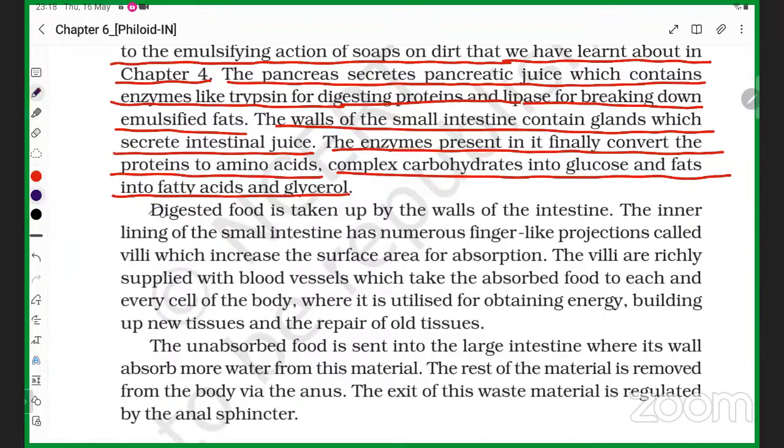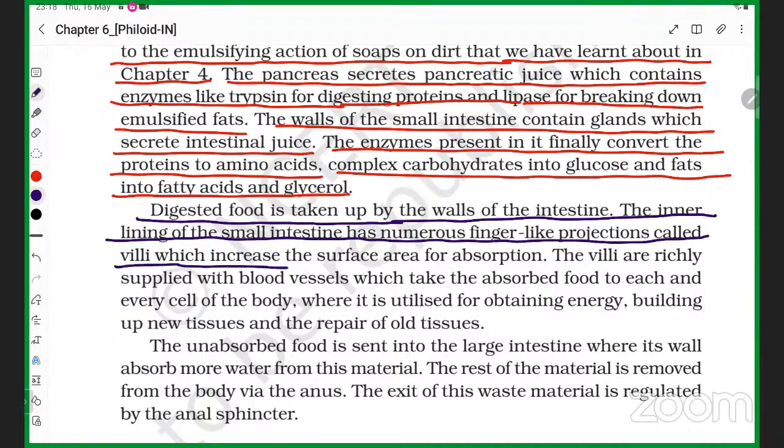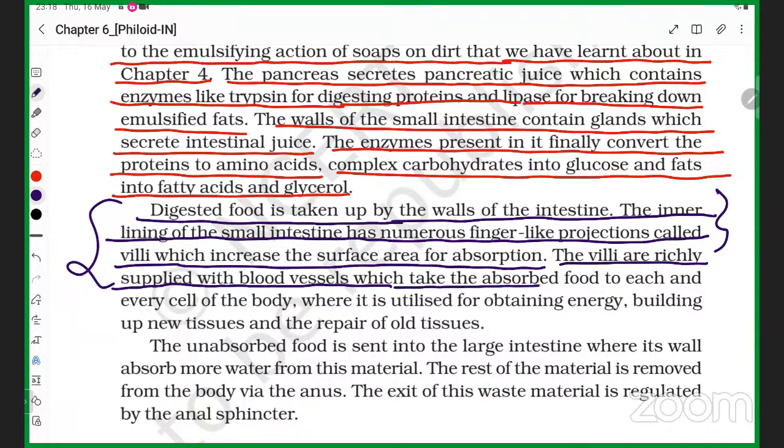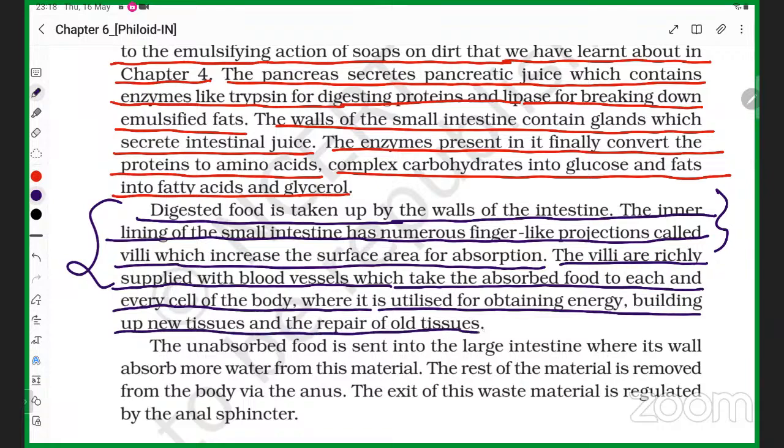Now, the digested food is taken up by the wall of the intestine. The inner lining of the small intestine has numerous finger-like projections called villi, which increase the surface area for absorption. So in the small intestine, what is there, student? Villi are there, which are increasing the surface area. The villi are richly supplied with blood vessels, which take the absorbed food to each and every cell of the body, where it is utilized for obtaining energy, building up new tissue, and repair of old tissue.